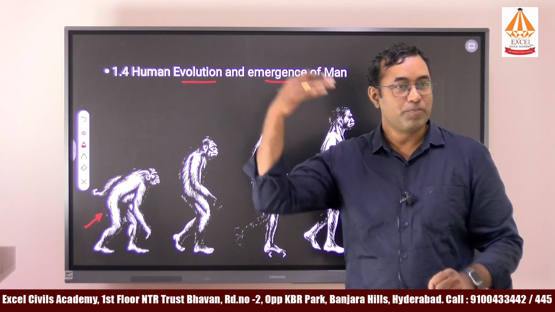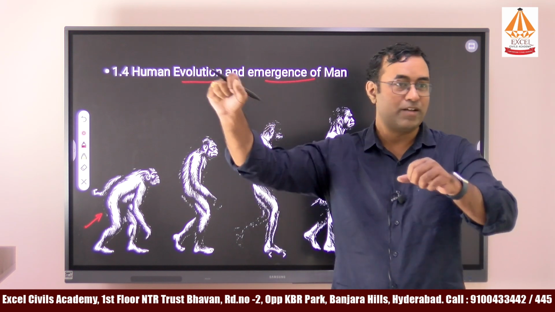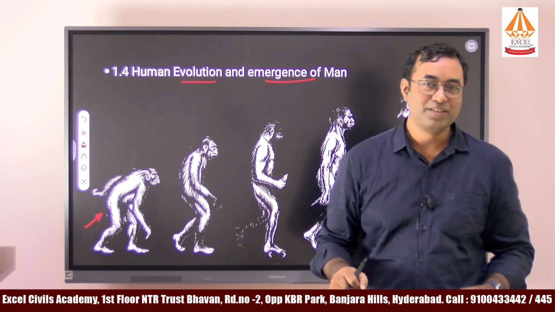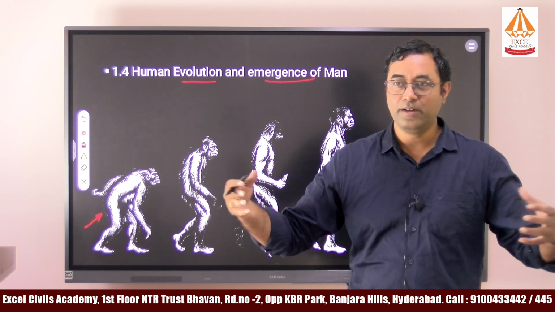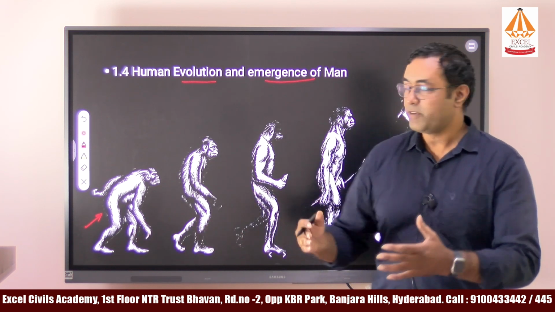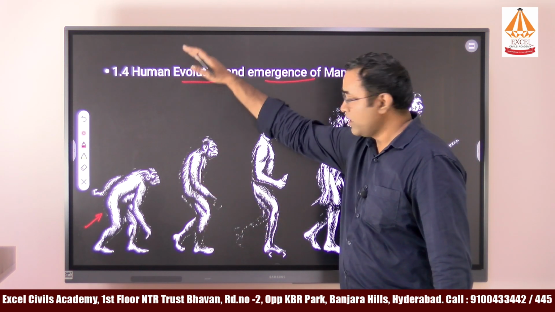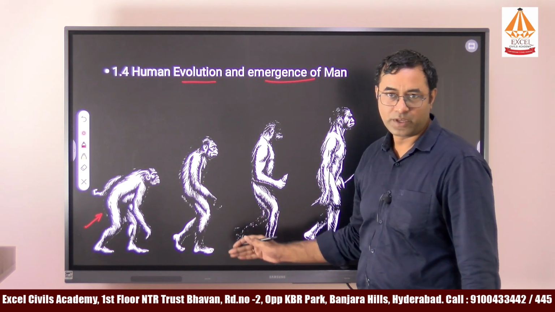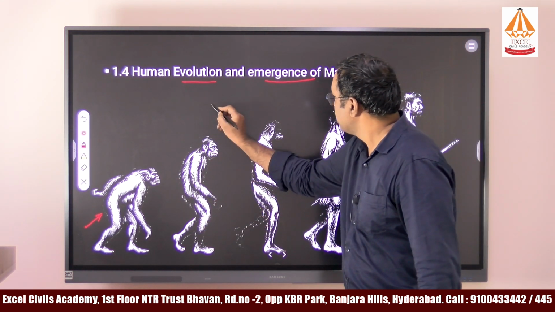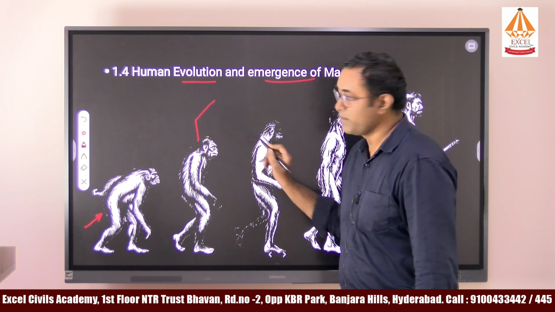If you compare the primates, their hands are very long compared to their legs, because they hang on the tree all the time. Over a period of time they came from the trees to the land and started walking. They are considered to be in this position most of the time.